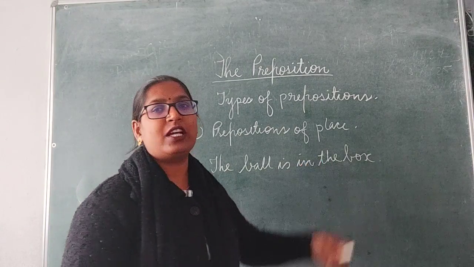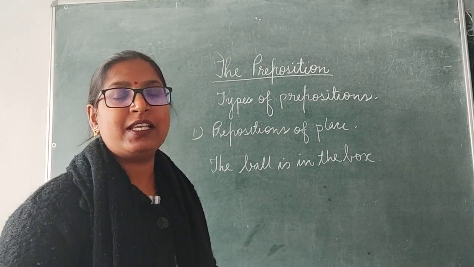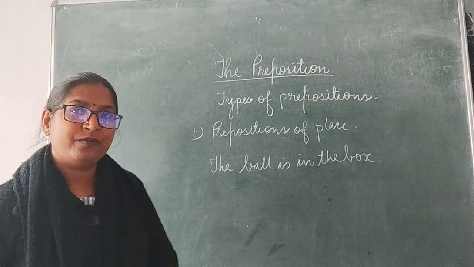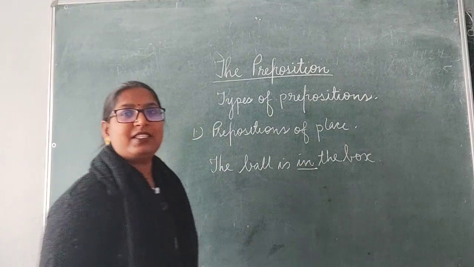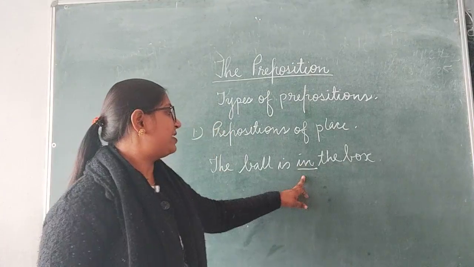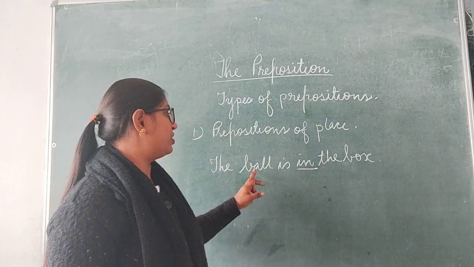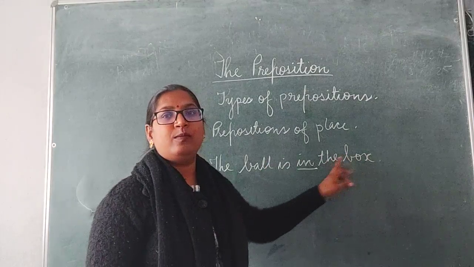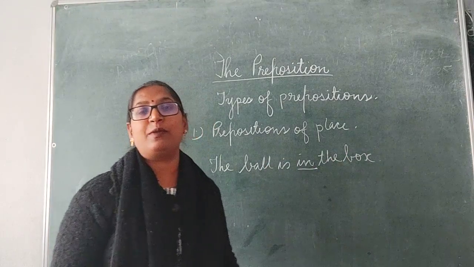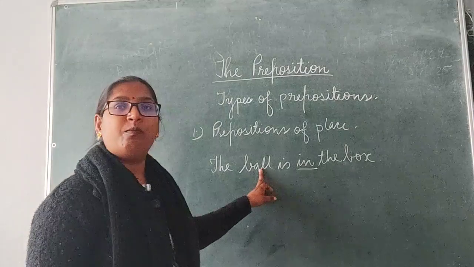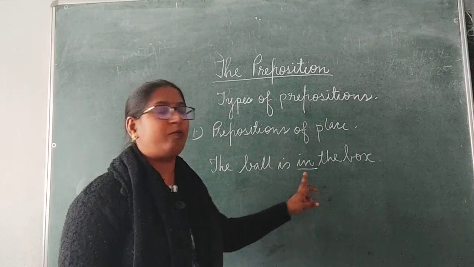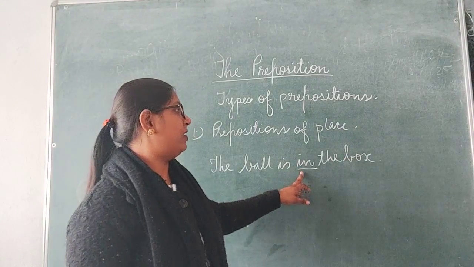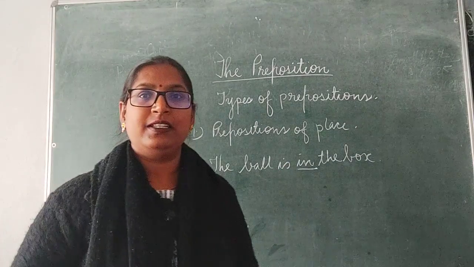The ball is in the box. Can you recognize the preposition in this sentence? Okay, yes. In is a preposition. We can see it is connecting two nouns, ball and box. The preposition in tells us about the place or location of the ball. Ball is kept in the box. So, the preposition in is a preposition of place. Clear?